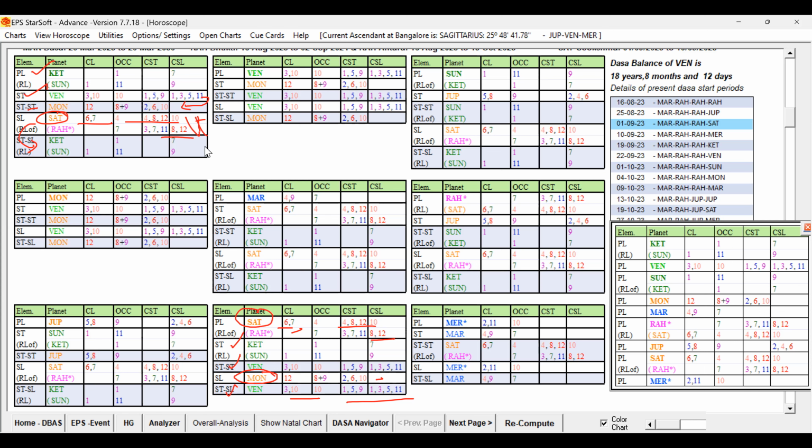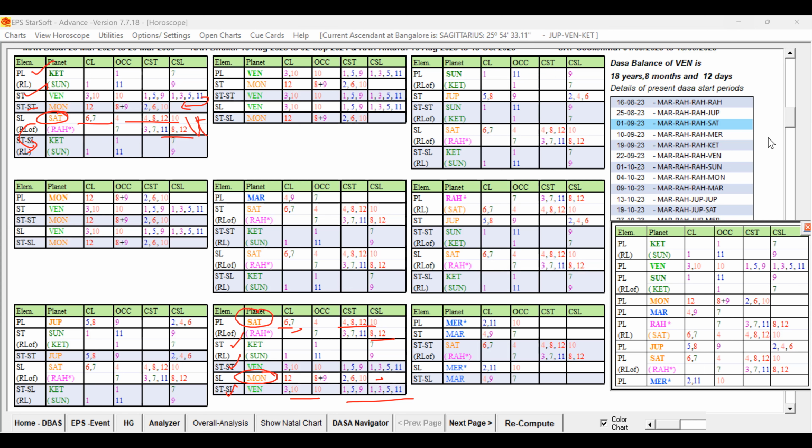So it means what? It will support the marriage, but it can also lead to trouble because of the strong unfavorable Saturn and also Moon. Both are ruling. So during the unfavorable period, it will have an impact, which we have to keep in mind, right? So destiny is favorable for the marriage, but the result planet is unfavorable.